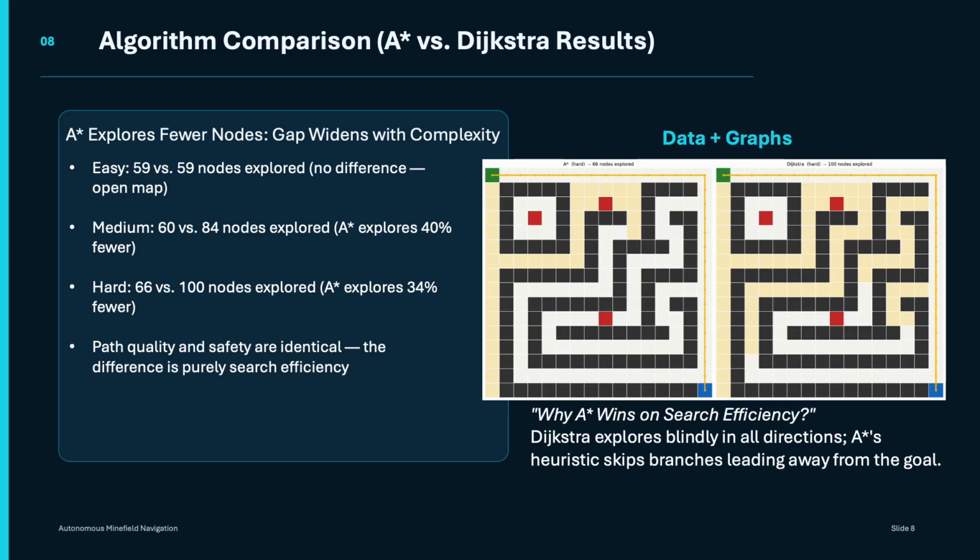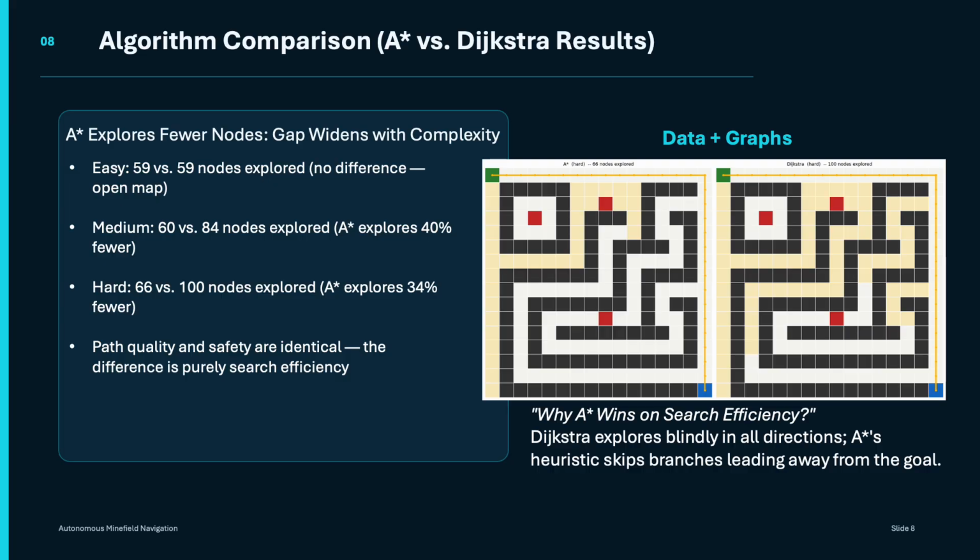So now we'll do the comparison between the algorithms, and I think this is the most important part of our project because this is where the real difference between A star and Dijkstra shows up. So as we explained just now, both algorithms tie on safety and path length every time. So the real question becomes how much searching does each algorithm actually have to do to find that path? And that's measured by our nodes explored metric. So essentially, how many grid cells did the algorithm have to look at before it found the goal?